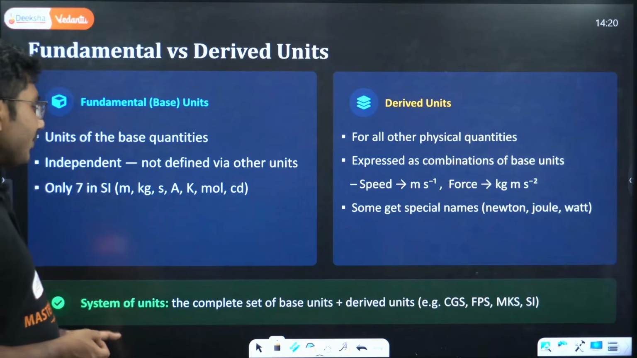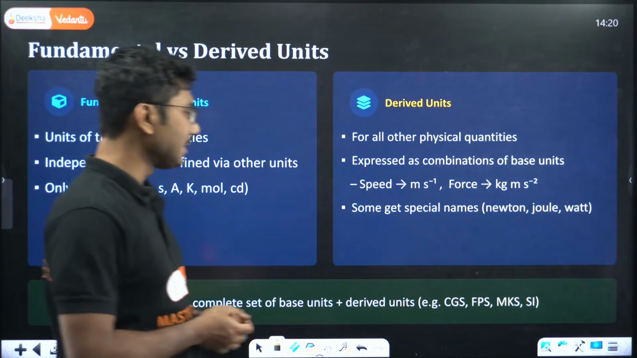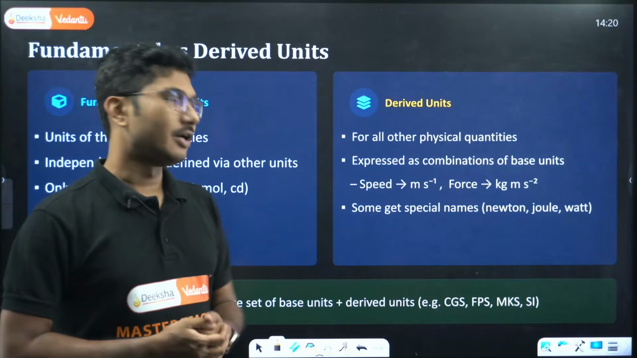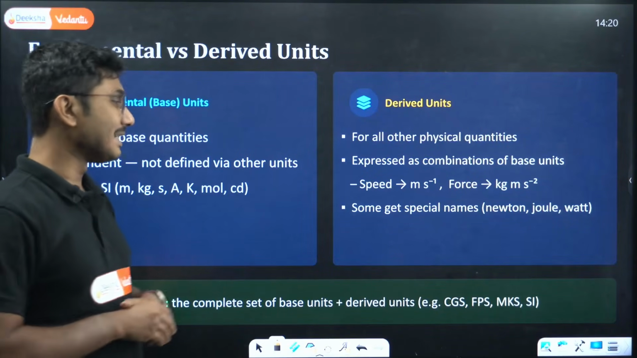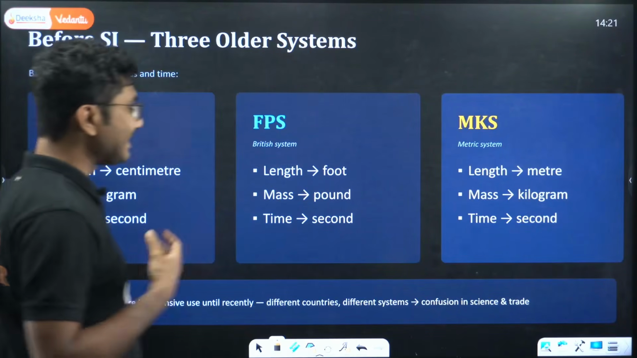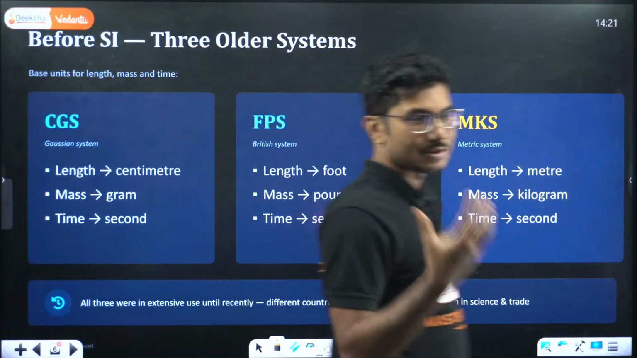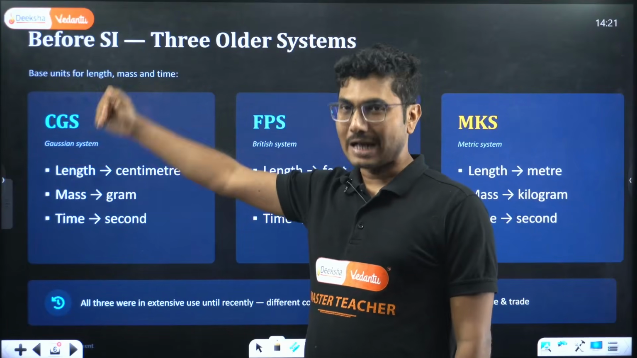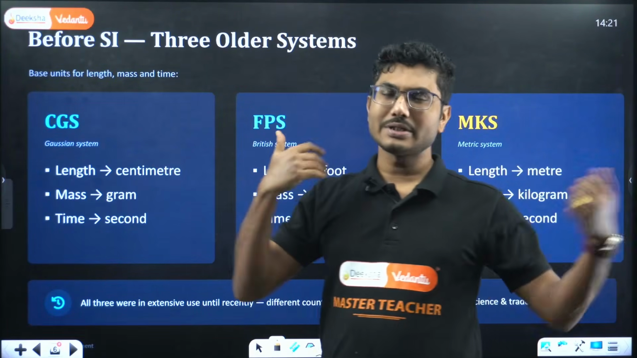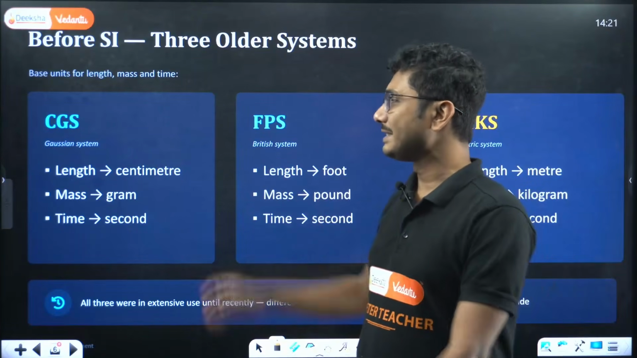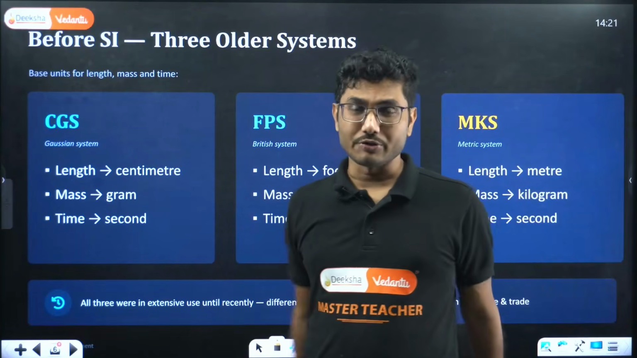So system of units: the complete set of base units plus derived units gives rise to a set of units. Example: CGS, FPS, MKS, SI. So what is CGS, FPS, MKS? Let us look into this. CGS refers to centimeter, gram, second. That was the unit system most prevalent in our country. It is also called the Gaussian system.